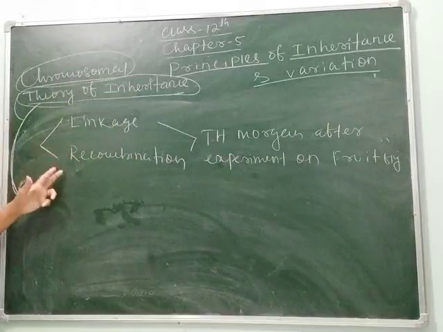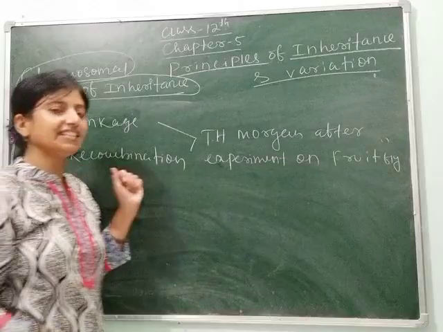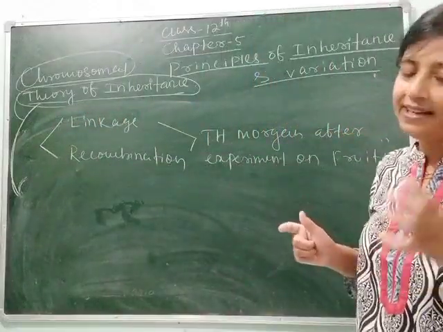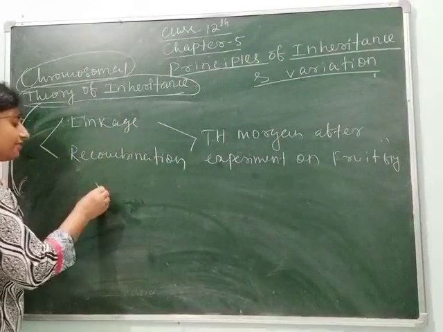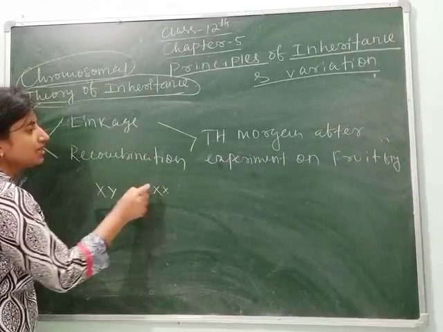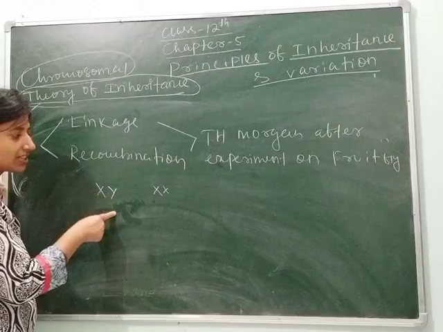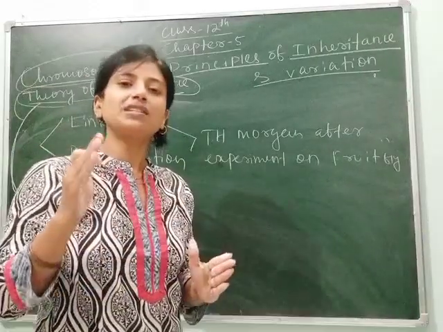So what is linkage and what is recombination? Let's see. As we know, in human beings, the male has XY chromosomes and the female has XX chromosomes. The same chromosomes are found in Drosophila melanogaster, and they found that during chromosomal segregation,